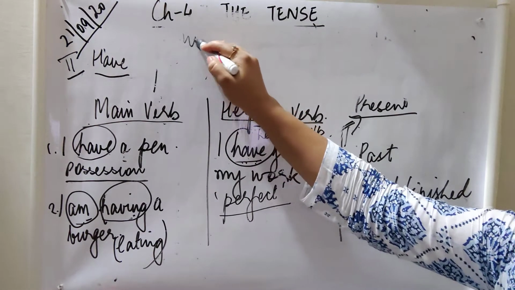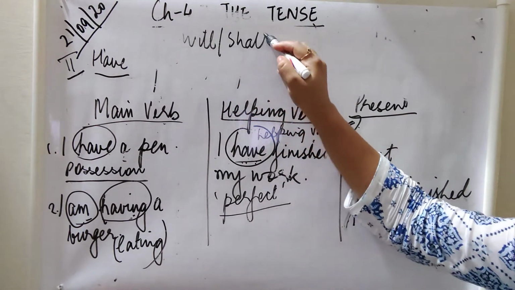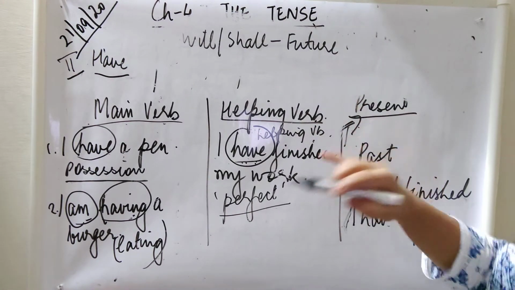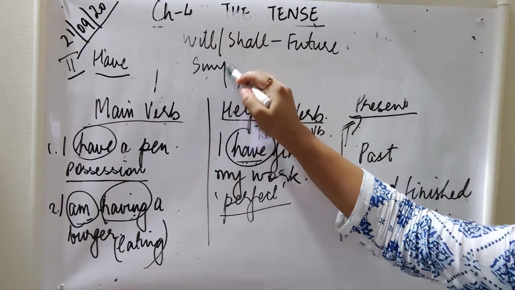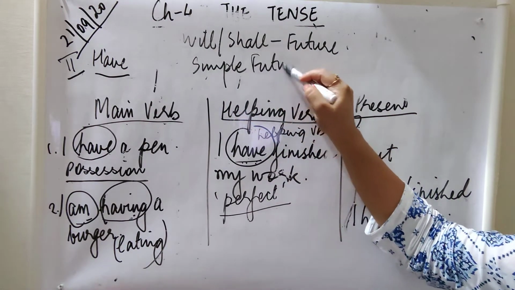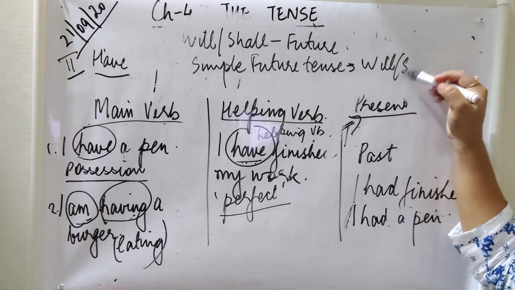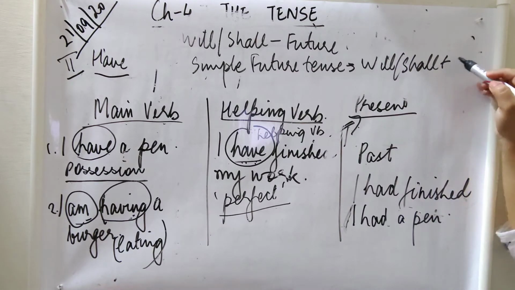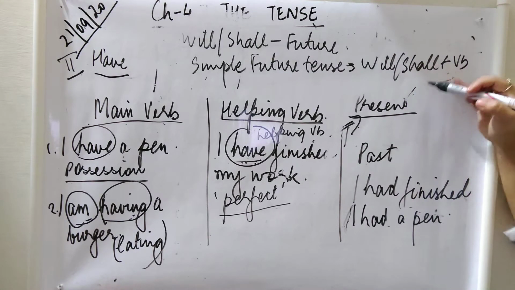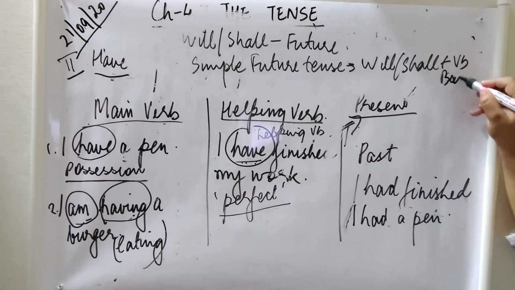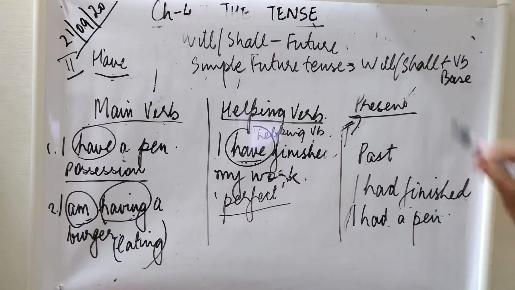Now if we are talking about simple future tense, here we will use will or shall plus the verb's base form. Now base form is the verb itself. While explaining the verbs, I explained what the verb base form is. Verb base form is nothing but the verb itself.